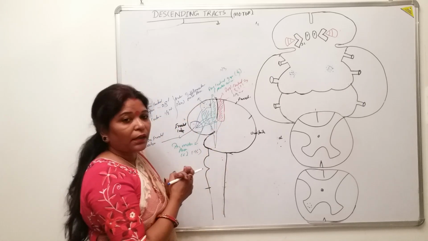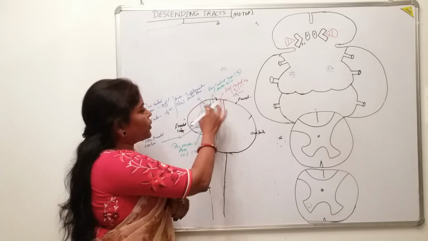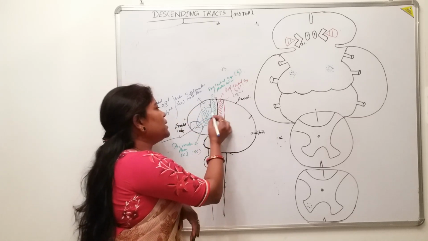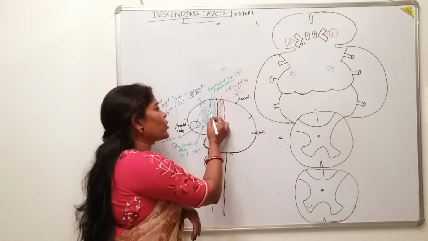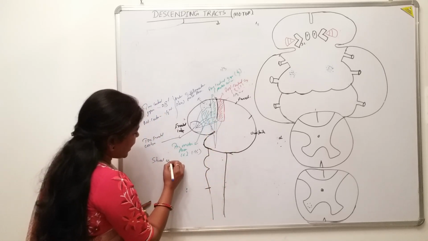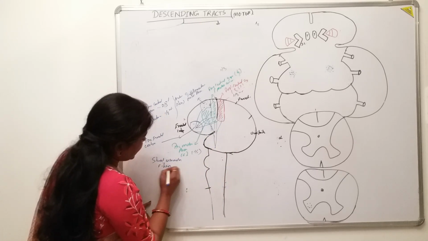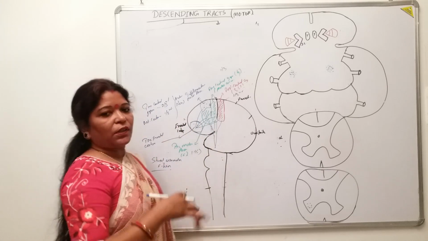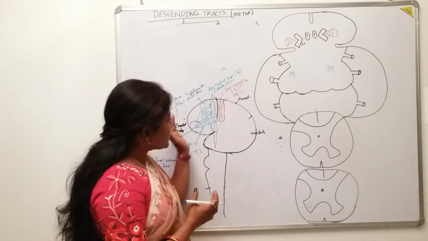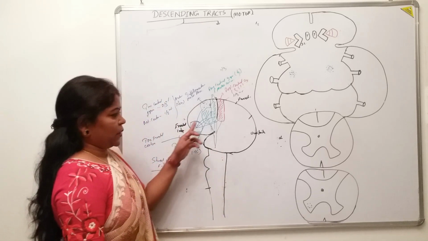Cortex means a collection of neurons. So in these different motor areas as well as sensory areas, the neurons are interconnected with their axons through the short association fibers. That means they will talk to each other for final execution of the movement, isn't it?